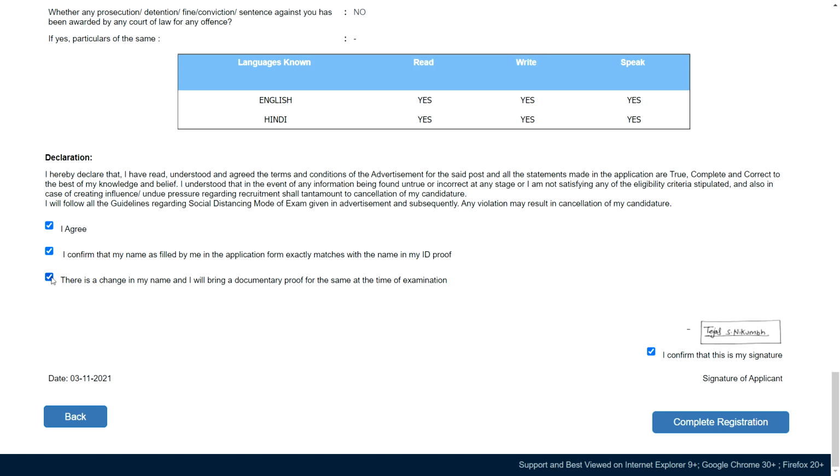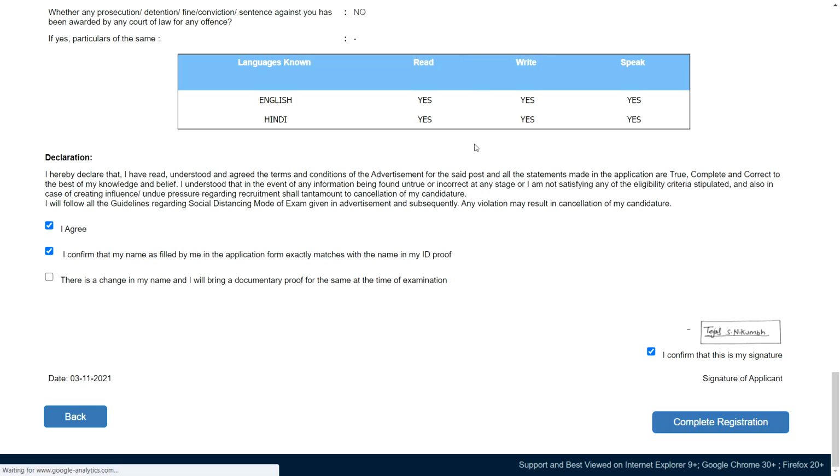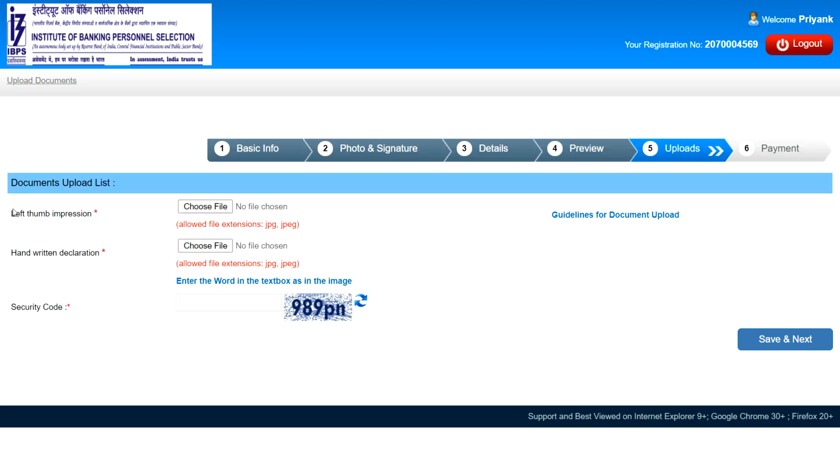Okay, so out of these two you need to select only one. If your name is confirmed, then just click here. Don't click this. If there is a change in name, that is your full name, for example if you are a girl and you are married, then definitely there is a change. Okay, so just click here and don't click here. So you can change either one, and then you can submit on complete registration. Okay, then the last step is to upload your left hand impression, then your handwritten declaration, the declaration I showed you in the start. Just click the picture and you can upload here, and then the last stage is payment.